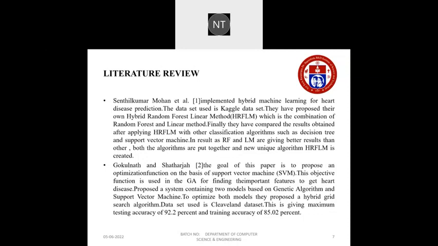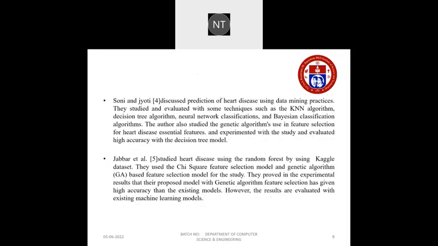Coming to the second paper, Gokulnath Chatterjee also proposed an optimization function on the basis of support vector machine. This objective function is used in the GA for finding two models based on genetic algorithm and support vector machine. They also proposed a hybrid model by combining genetic algorithm and support vector machine, and this gives a maximum testing accuracy of 92.2% and training accuracy of 85.02%.